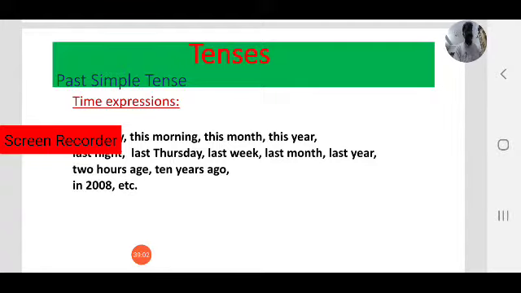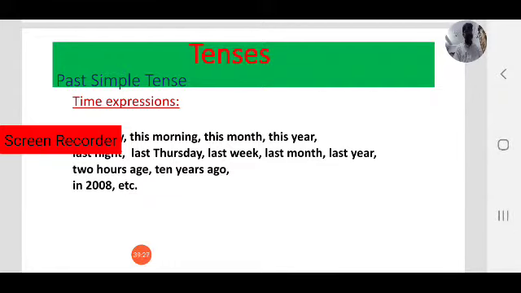I have written a letter to her. What is the action here? Written a letter. Writing a letter is the action. I have written a letter to her, but it is still relevant to us. How? Because I am waiting for a reply.